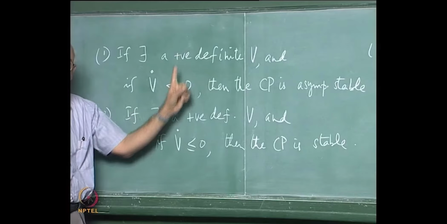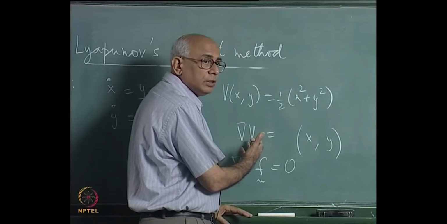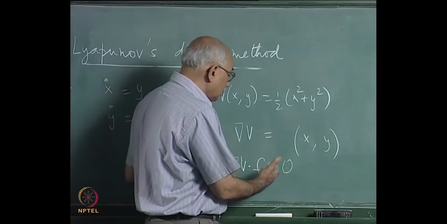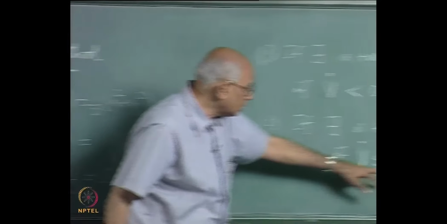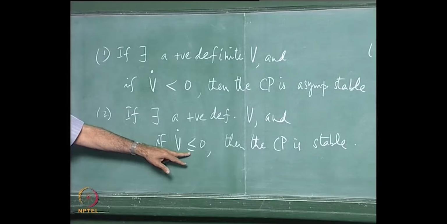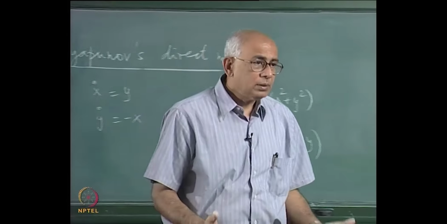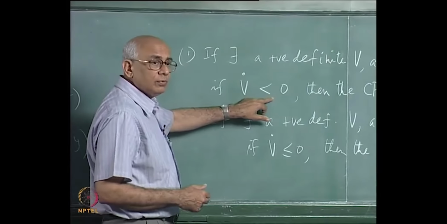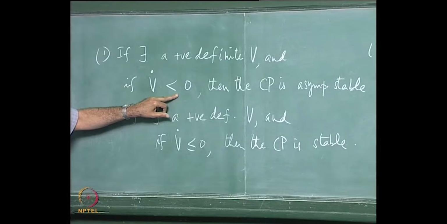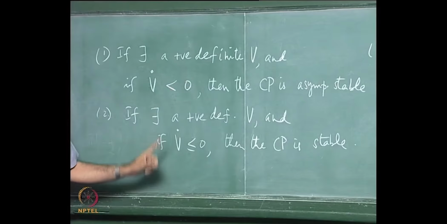but you do not go the other way. As in this example, all I have succeeded in showing with this Lyapunov function is that V dot, which is grad V dot f, is 0, so it hits this case here. I am unable to show that it is less than 0. So the statement I am making is that had I been able to find a Lyapunov function which was positive definite and for which V dot was strictly negative, then I would have been led to the conclusion that this critical point is in fact asymptotically stable in addition to being stable.